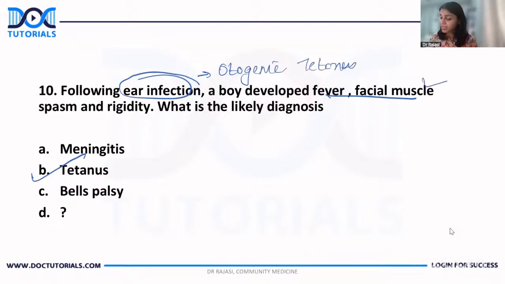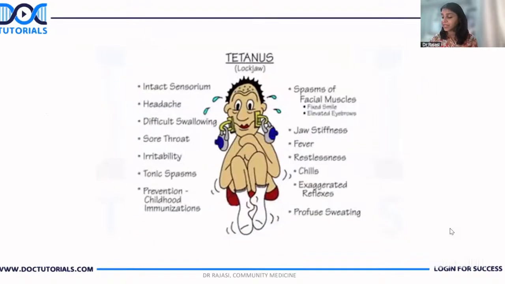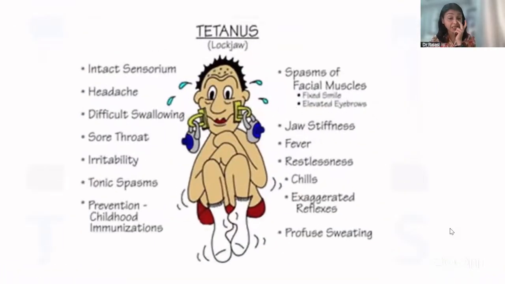Facial muscle spasm and rigidity definitely point towards tetanus, which is also known as lockjaw. These are the signs and symptoms that you will see along with tetanus. See, spasm of facial muscles. Okay.